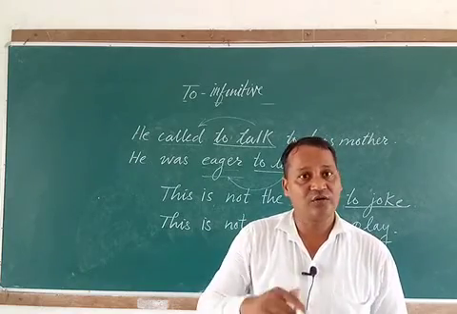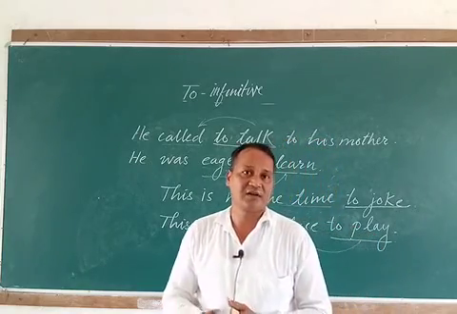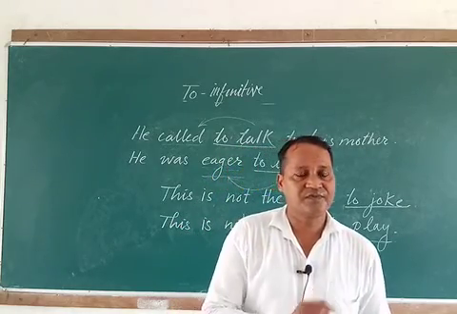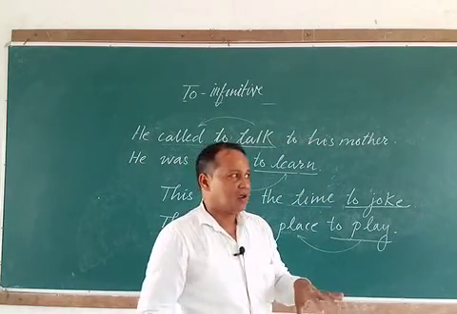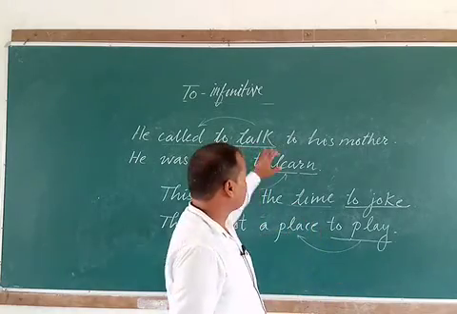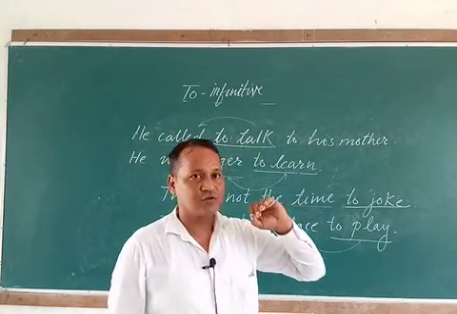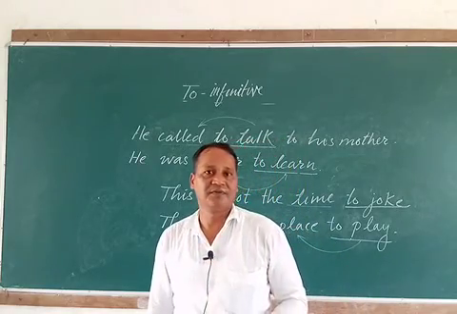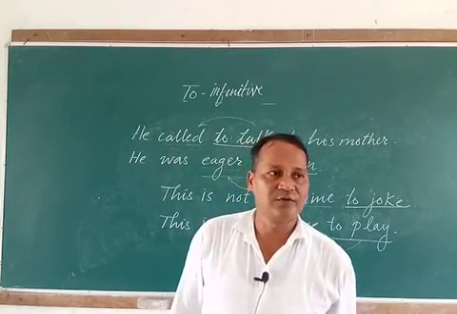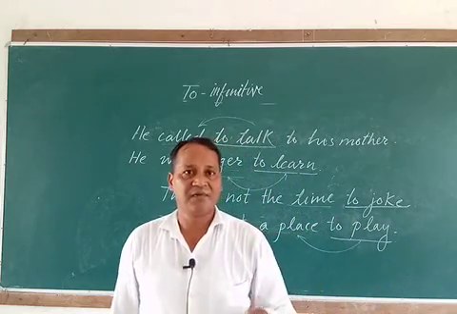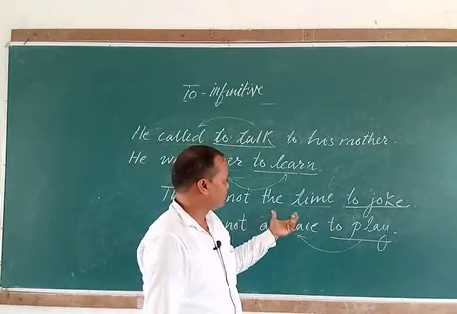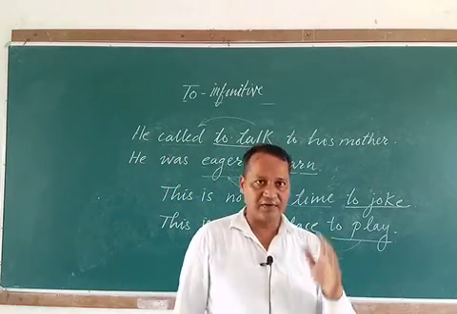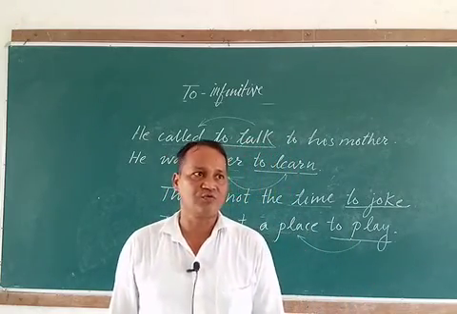These to infinitives can function like complement of the sentence. These to infinitives can function like adverb also if they qualify a verb or adjective. These to infinitives can function like adjective also. You can see here, if they qualify nouns, they give extra information about nouns.